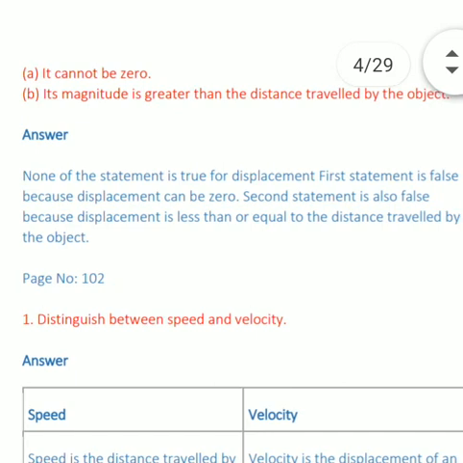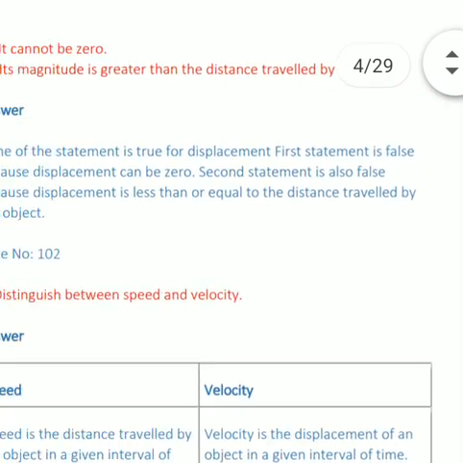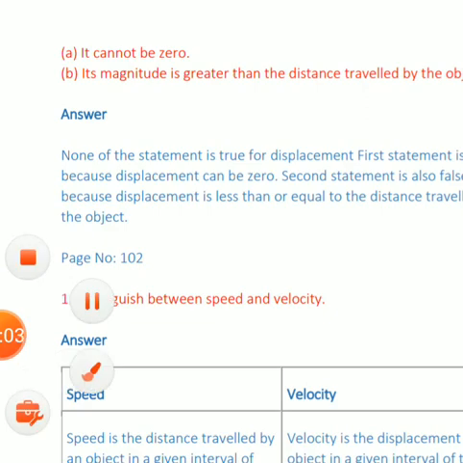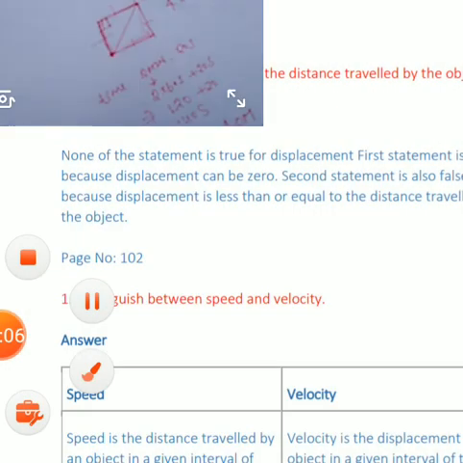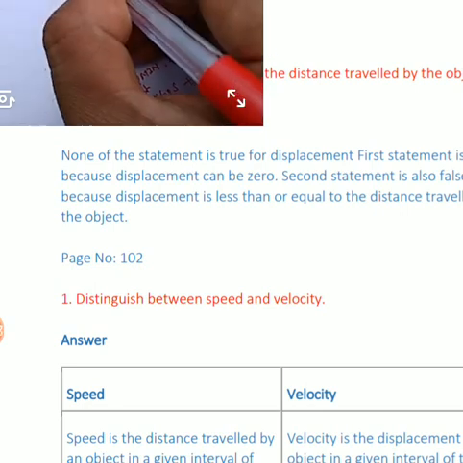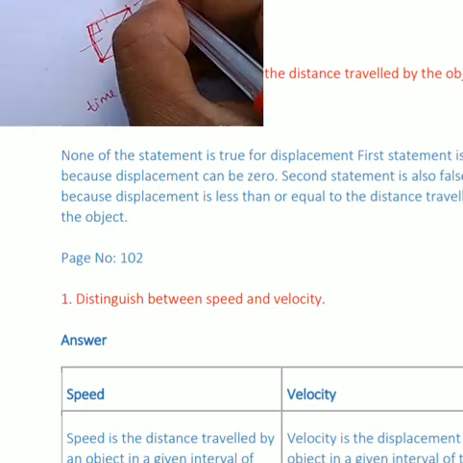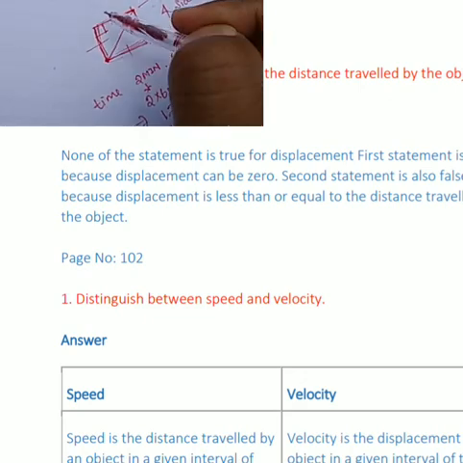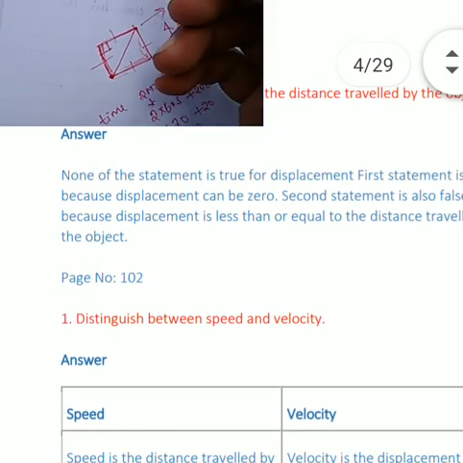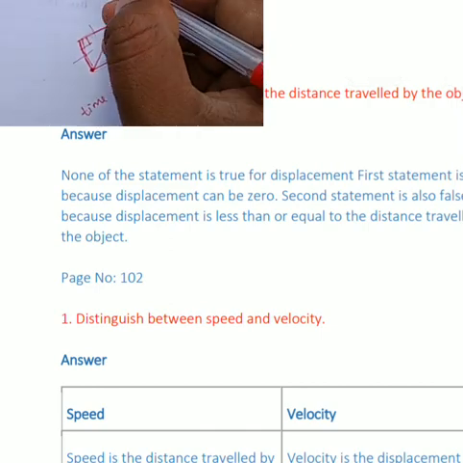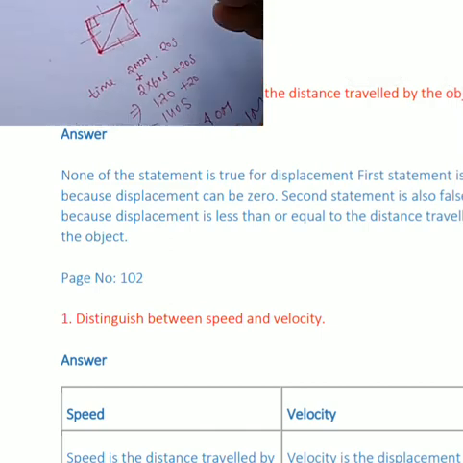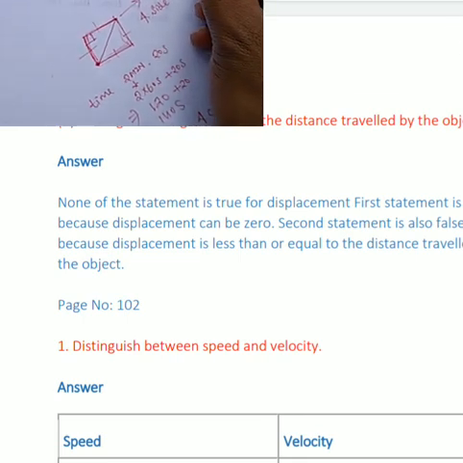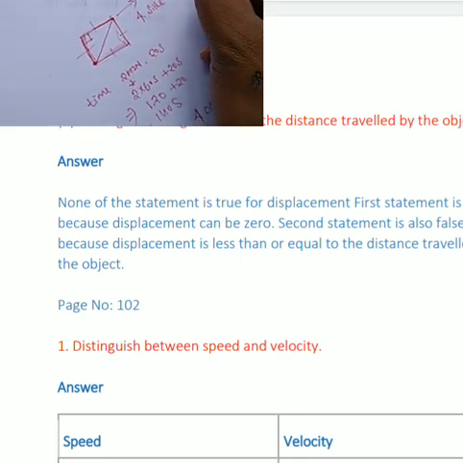The second one: its magnitude is greater than the distance traveled by the object. This is also incorrect. Suppose we have a rectangular path, where the height is 5 meter and the base is 12 meter. The distance is 5 meter plus 12 meter, that is 17 meter.